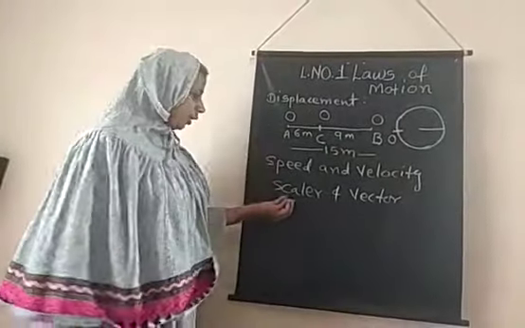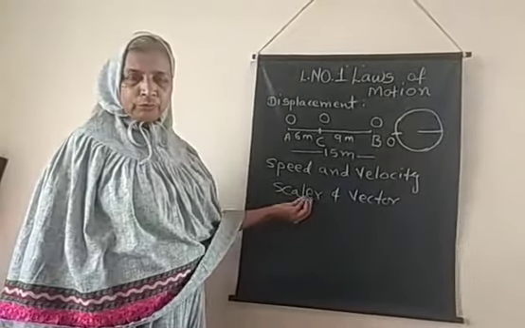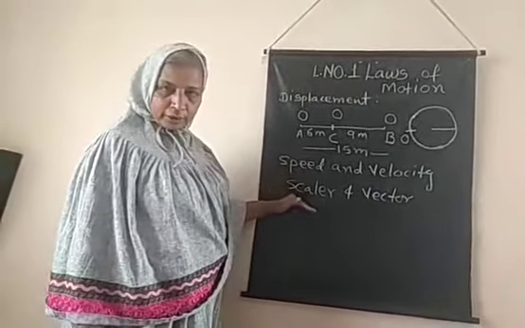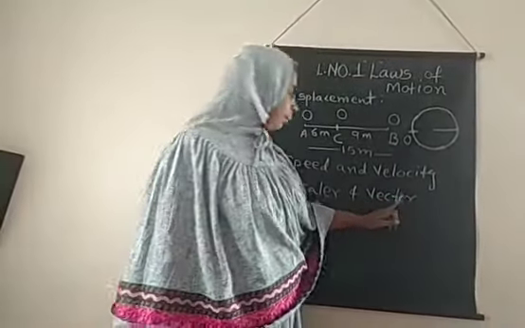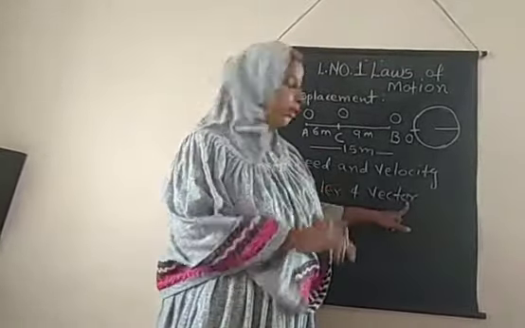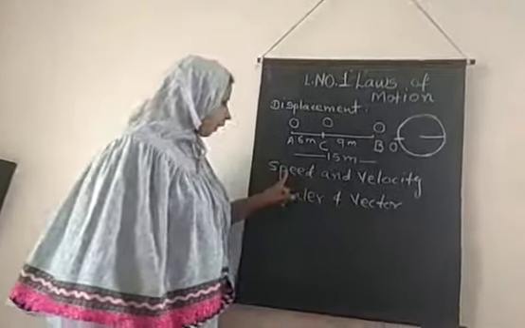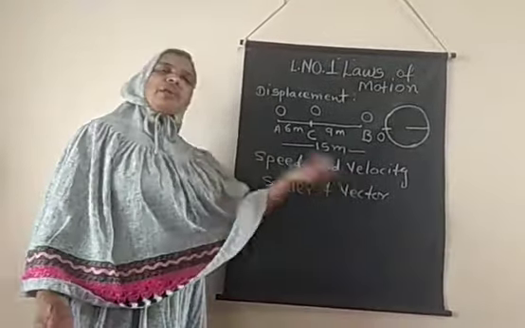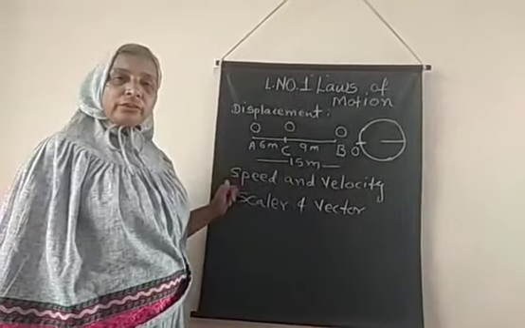So physical quantities which have only magnitude, only a number, are scalar quantities, and physical quantities which need magnitude as well as direction are vector quantities. So speed is a scalar quantity because when we are telling about speed, we are telling only the number, not the direction.